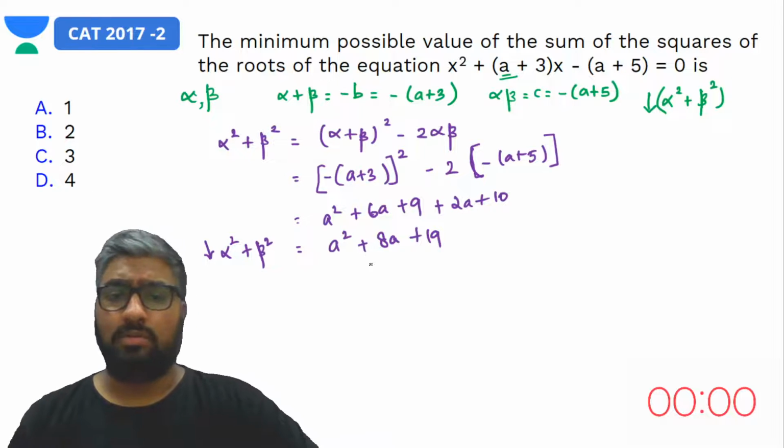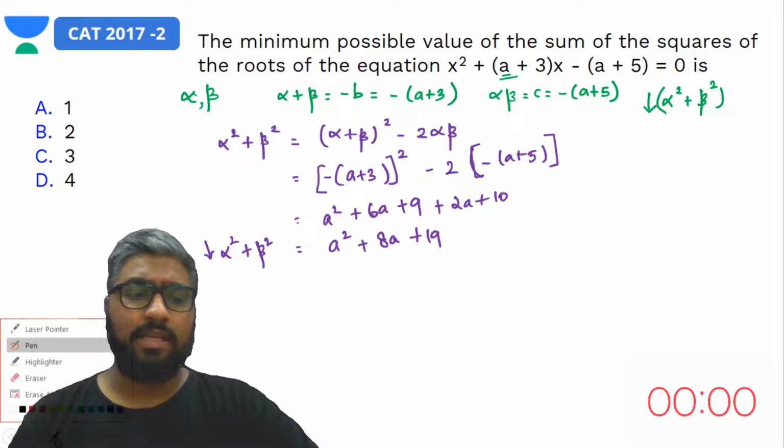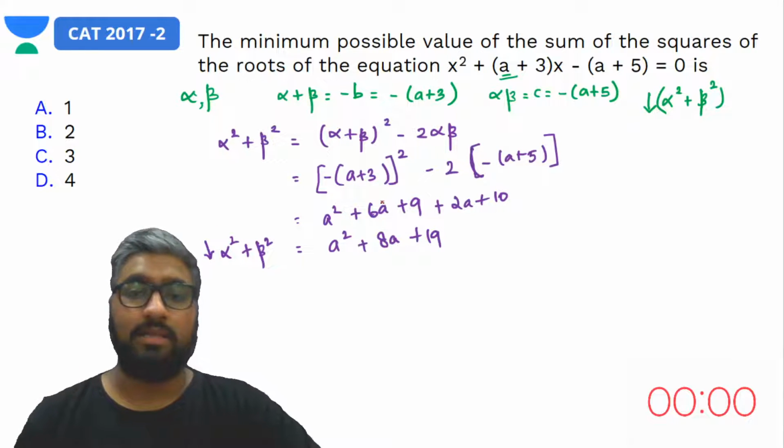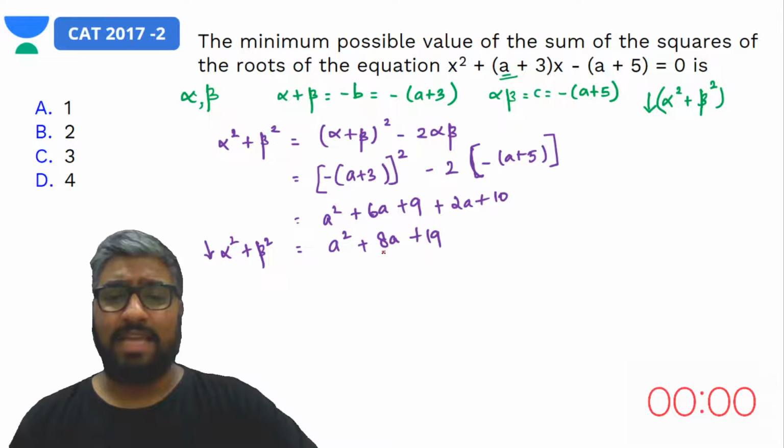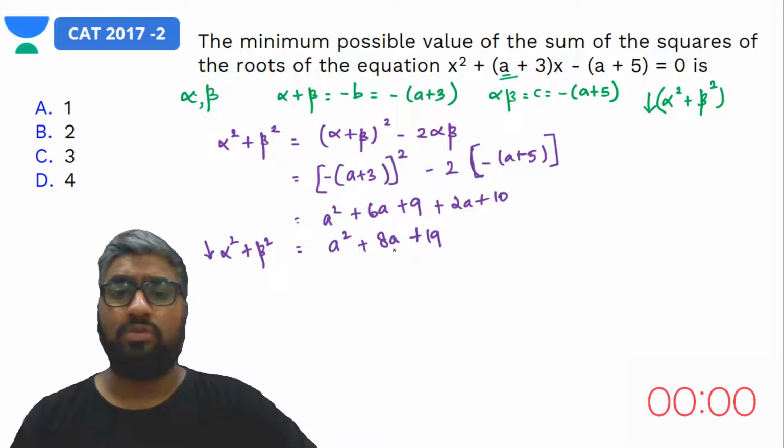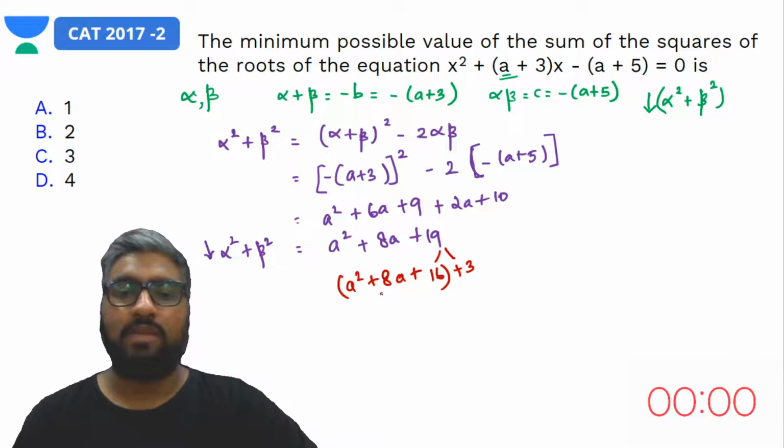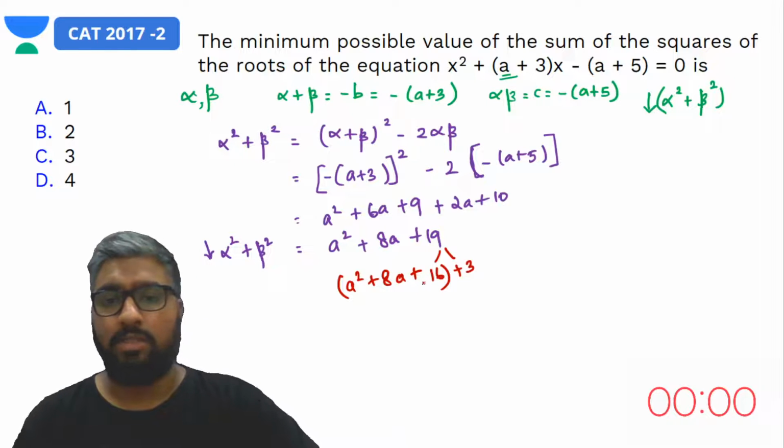we could either stick to substituting some number here, or we could split this into a perfect square and some other term. So let's split this into a perfect square and another term. I have a square plus 8a. 8a would be 2 times ab, if there were a b, which means b has to be 4. That means 19, I'll have to split as 16 and 3. So a square plus 8a plus 16 becomes a plus 4 the whole square, correct?